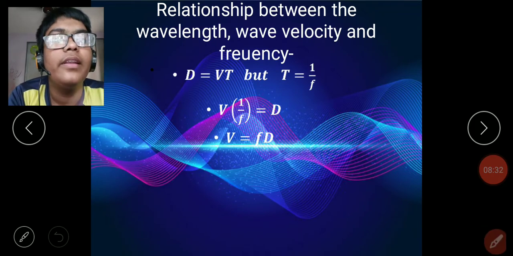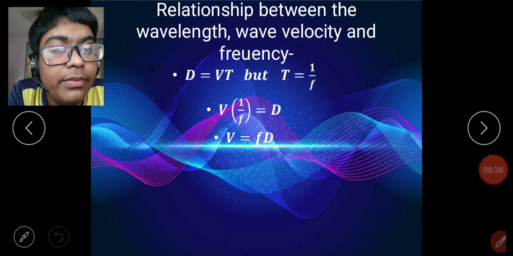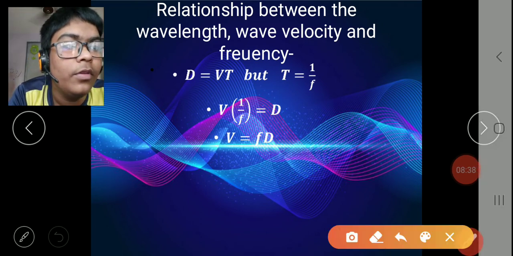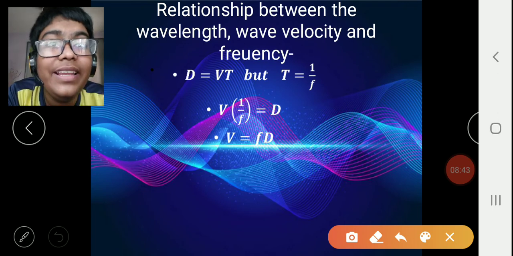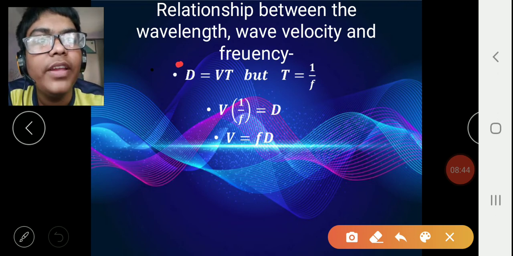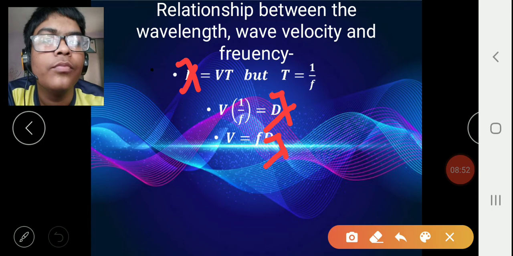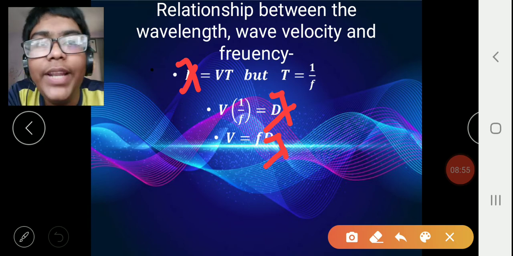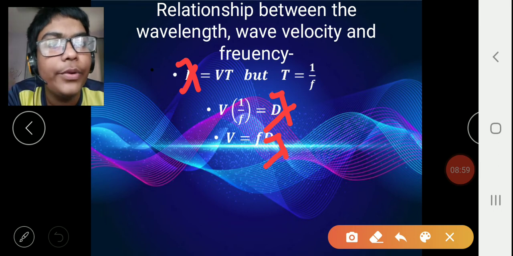What is the relationship between wavelength, wave velocity and frequency? Let's see. This is one mistake over here. Not actually a mistake, this d is not there. It is the wavelength, so it should be lambda. Actually, I did not have the lambda symbol, so I used d only. So lambda is equal to Vt. That is one equation. Lambda is equal to Vt.